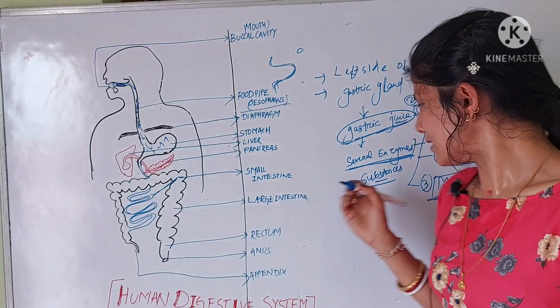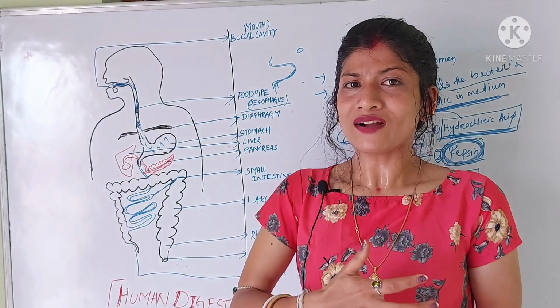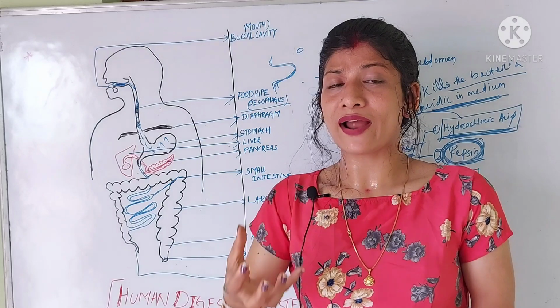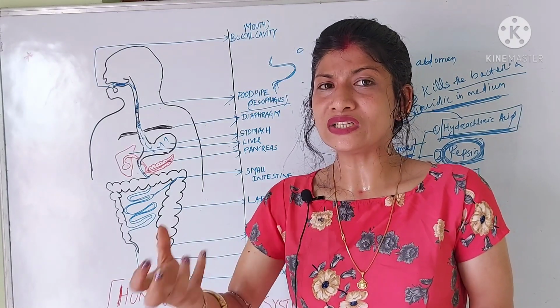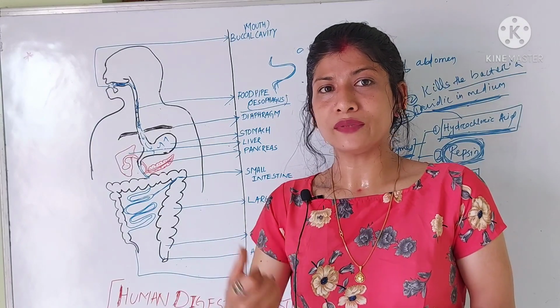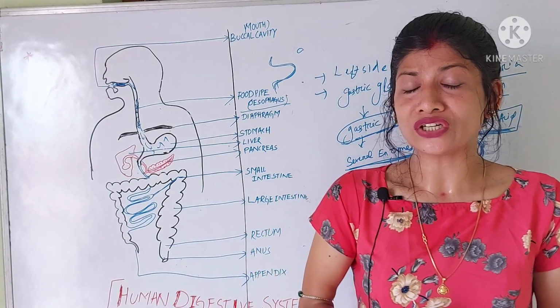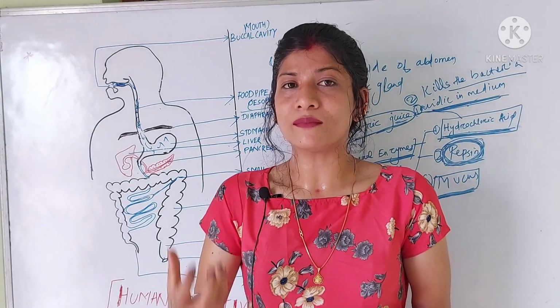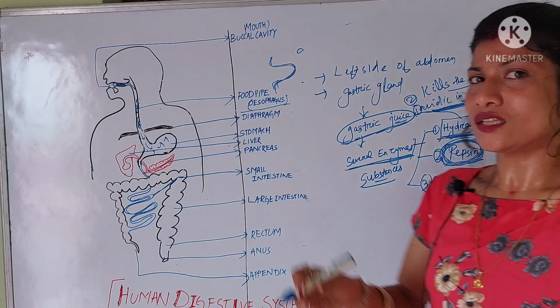Because if the mucus is not secreted, corrosion of the stomach wall takes place. That means the hydrochloric acid leads to the corrosion of the wall of the stomach, it hampers or ruptures the wall of the stomach.